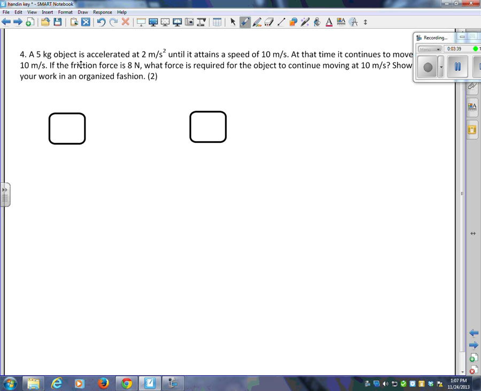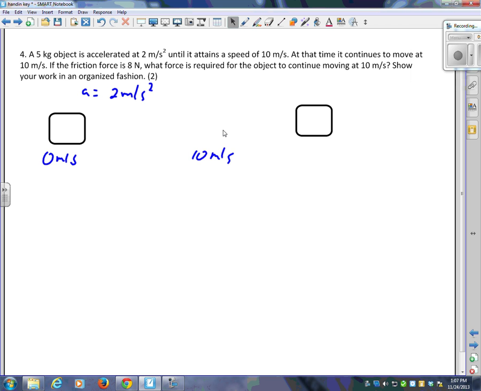Okay, a 5 kilogram object is accelerated at 2 meters per second squared until it attains a speed of 10 meters per second. So here it's going 0, here it's going 10 meters per second, and the acceleration is 2 meters per second squared. At that time, it continues to move at 10 meters per second. So it's going to continue moving at 10 meters per second.